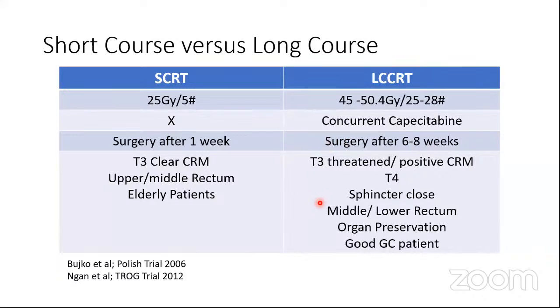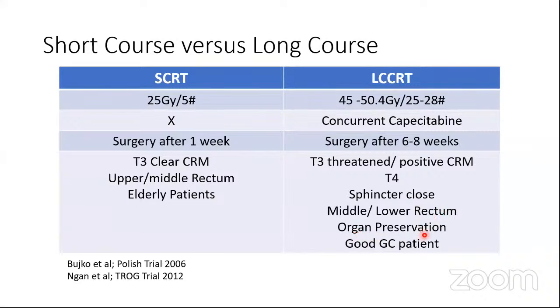Now, so when you need downstaging of your tumors, that is the time when you can opt for the long course chemo RT. That means if you have a threatened or a positive circumferential resection margin, you have a T4 tumor, your sphincter is very close to the plane of resection, lower rectal tumors, which you want to preserve the sphincter and get better local controls.